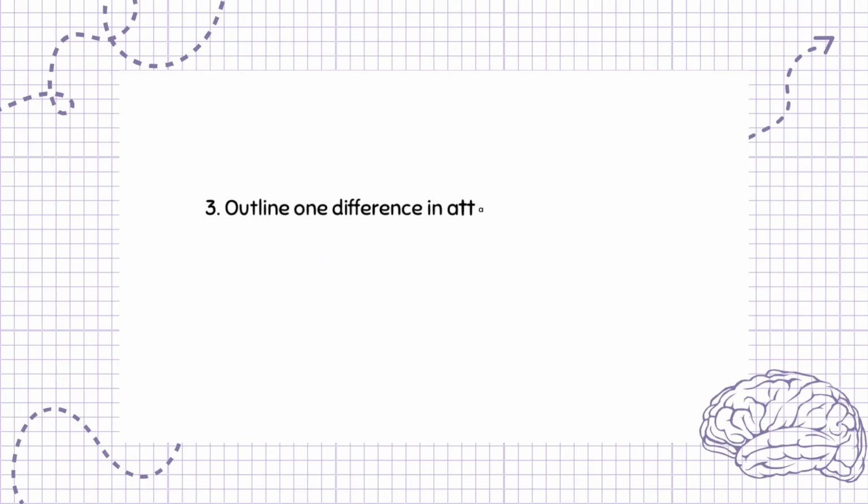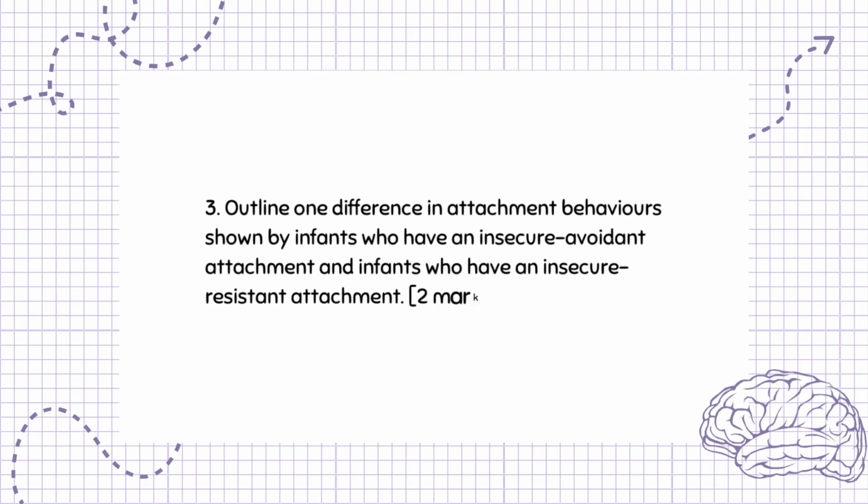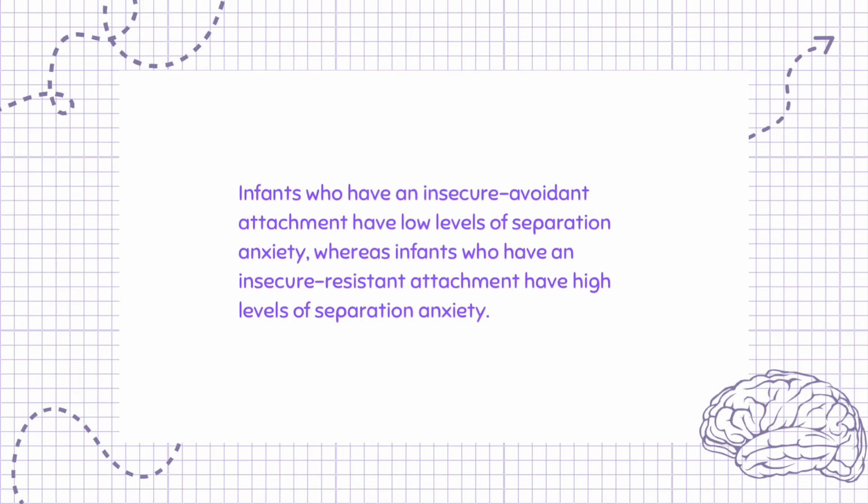Question 3. Outline one difference in attachment behaviors shown by infants who have an insecure avoidant attachment and infants who have an insecure resistant attachment. 2 marks. Infants who have an insecure avoidant attachment have low levels of separation anxiety, whereas infants who have an insecure resistant attachment have high levels of separation anxiety.